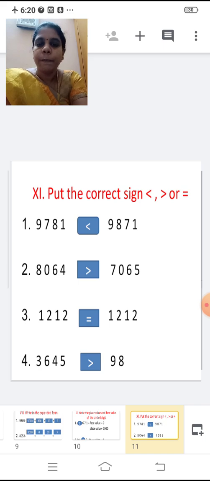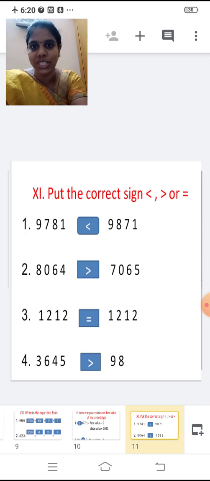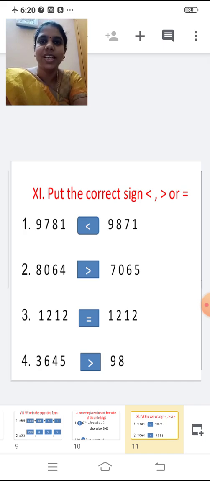Next one. 3645, 98. See the number of digits. First number we have 4 digits. Second number we have 2 digits. The more the digits, greater the number. Yes. So 3645 is greater than 98.